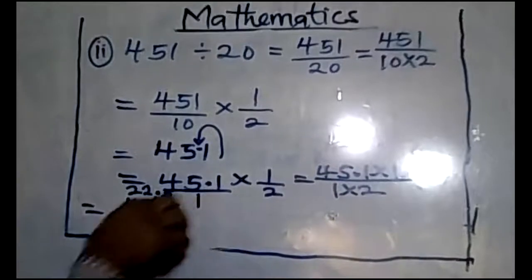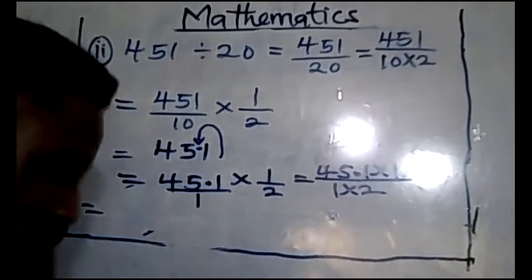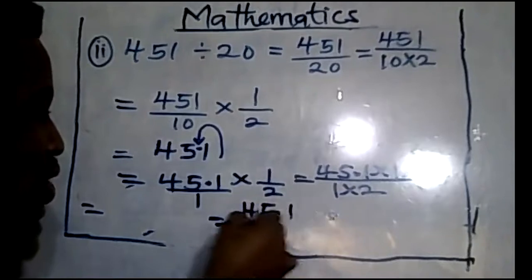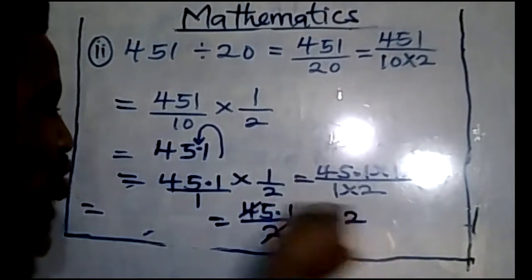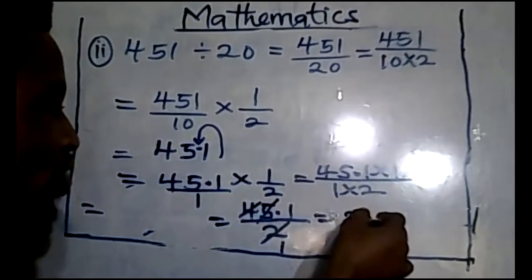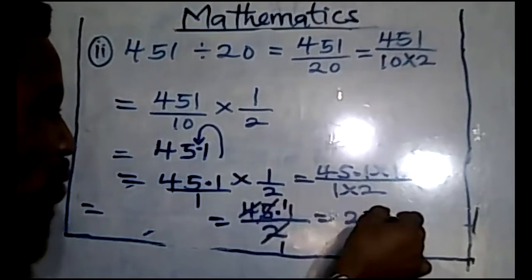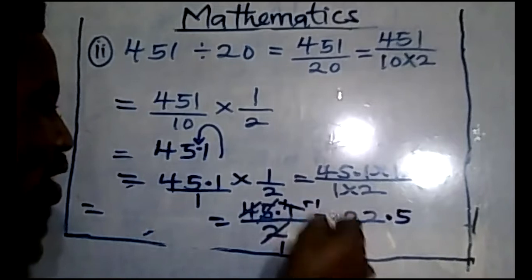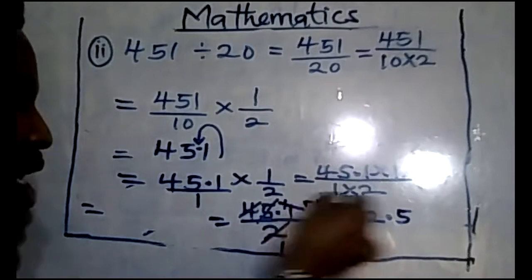In case you can't see what I'm doing, let me do that again. I said 45.1 over 2. I said 2 here, 1. 2 in 4 is 2. 2 in 5 is 2. Remainder 1. Put the 1 here. But before you move ahead, put your point over there. So 2 in 11 is 5. Remainder 1. So add 0 to your 1. So 2 in 10 is 5.